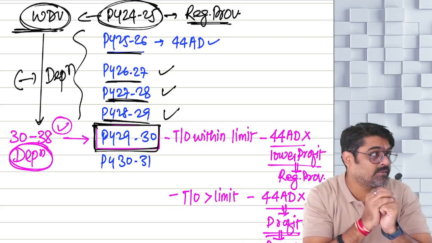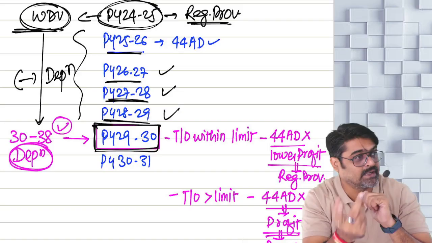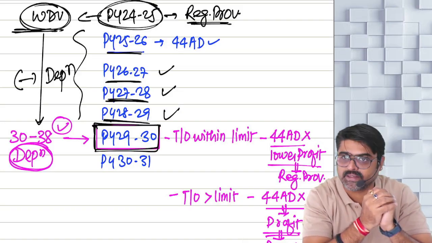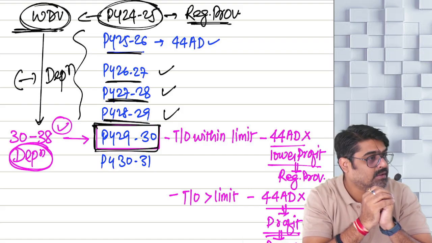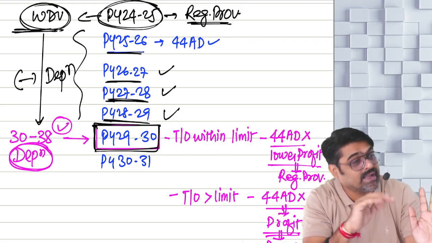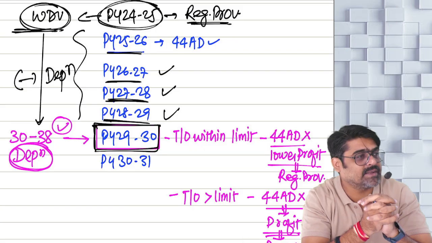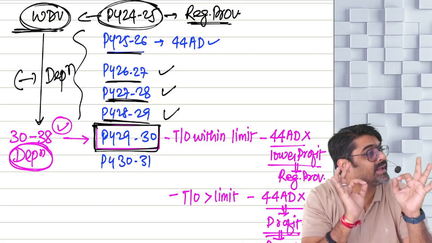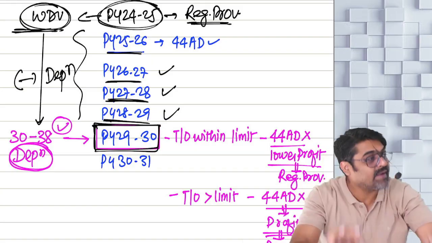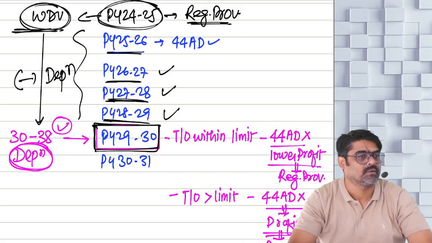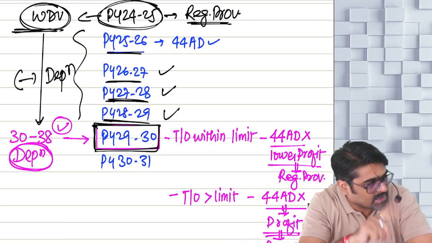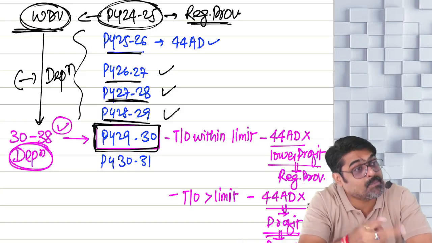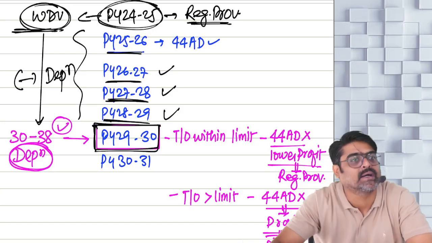Then in 26-27, opening WDV will come. Again addition, deletion, depreciation for 26-27. Yes or no? It will give you the closing WDV of 26-27. Then that will become the opening in 27-28. Again, addition, deletion, you will calculate the depreciation. You have to keep on calculating the depreciation for every year, and keep on calculating the WDV for every year. Not to claim the depreciation separately, but you will have to keep on calculating that depreciation and the WDV.